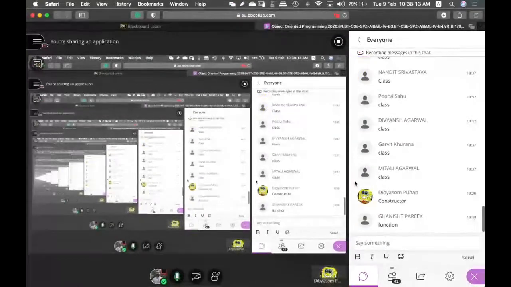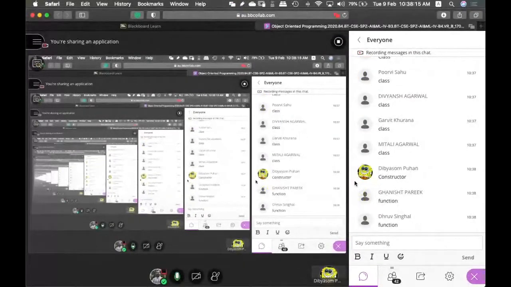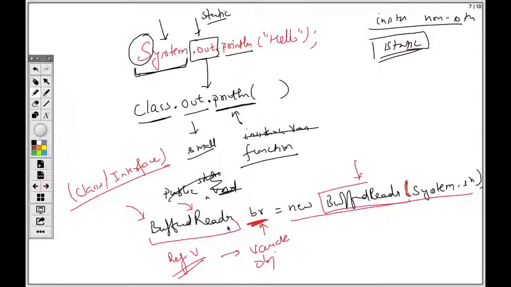Yes, it is a constructor specifically. There are two ways to understand this: first word is capital, second word is capital, so it should be a class, and if after the class there is a parenthesis, for sure it is a constructor.